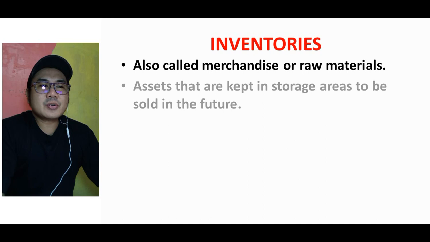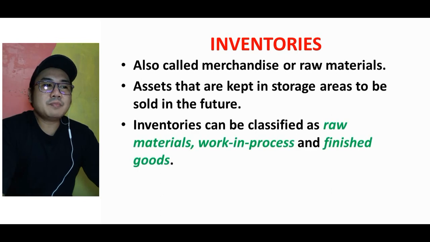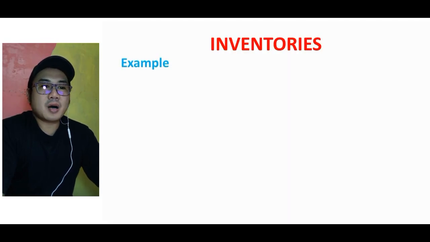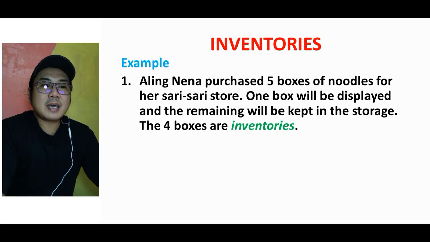Inventories, also called merchandise or raw materials. These are assets that are kept in storage areas to be sold in the future. Inventories can be classified as raw materials, work in process, and finished goods. Example: Aling Nena purchased 5 boxes of noodles for her sari-sari store. 1 box will be displayed and the remaining will be kept in the storage. The 4 boxes are inventories.